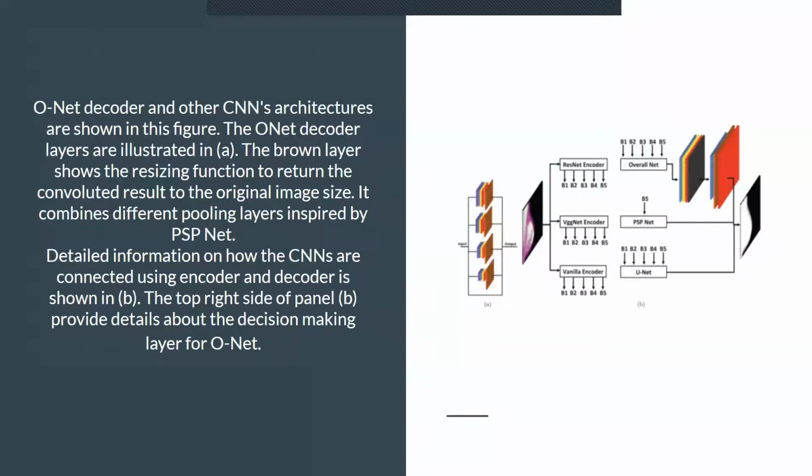As we can see here, the O-Net decoder and other CNN architectures are shown in this figure. The O-Net decoder layers are illustrated in A. Here the brown layer shows the resizing function to return the convolved result to the original image size. It combines different pooling layers inspired by PSPNet. Detailed information on how the CNNs are connected using encoders and decoders is shown in figure B. The top right side of panel B provides detailed information about the decision-making layer for O-Net.